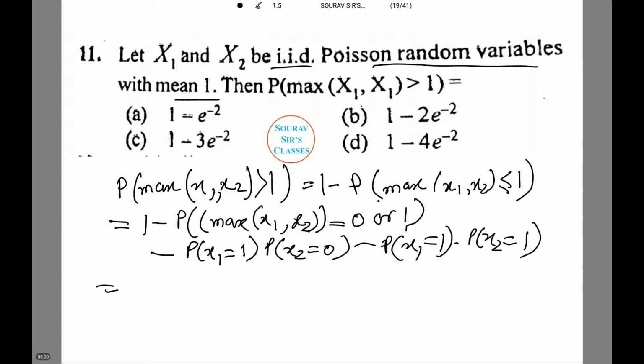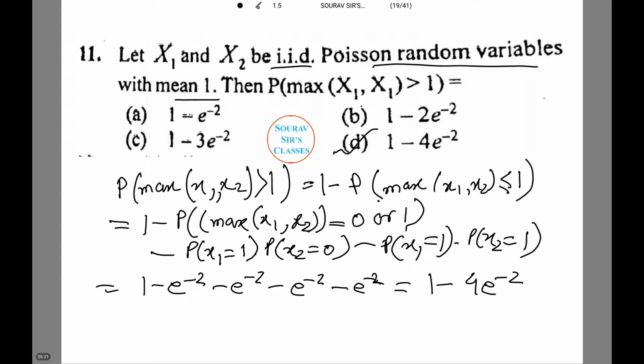This comes to 1 minus e to power minus 2 minus e to power minus 2 minus e to power minus 2 minus e to power minus 2. Thus it equals 1 minus 4 e to power minus 2. That is option D.